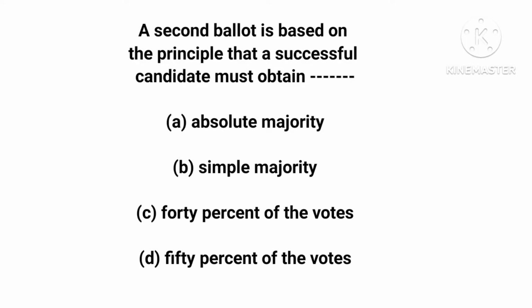For a person using simple majority to be declared the winner, his votes have to be the highest amongst all the contestants. So option B is not correct. C, 40% of the votes, is not correct. 50% of the votes is not correct because second ballot is based on more than 50% of the votes cast. So option A is the correct answer.